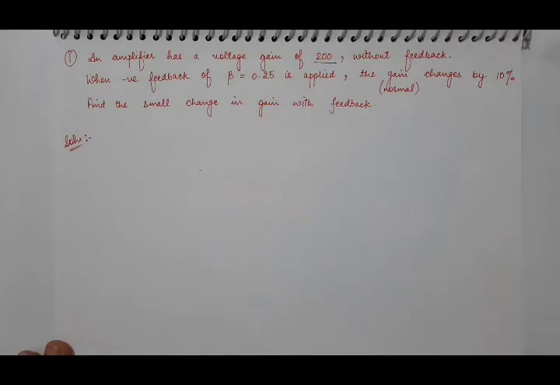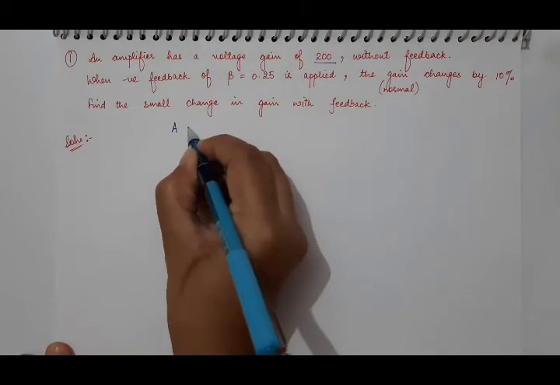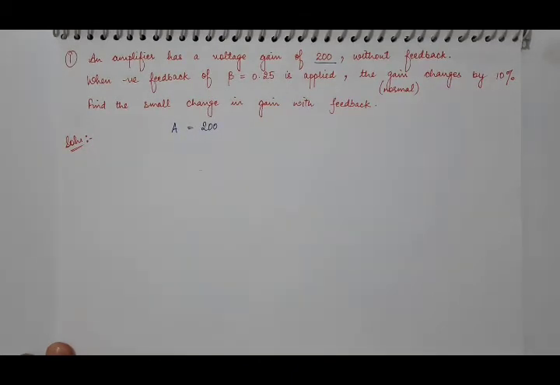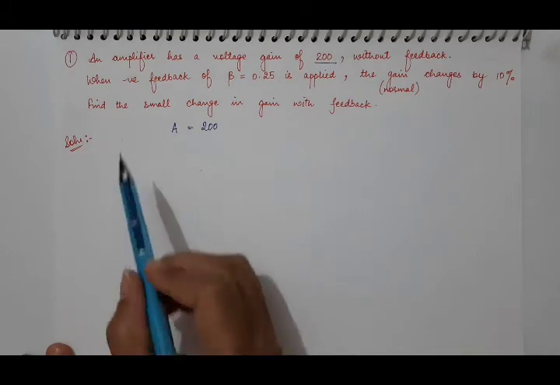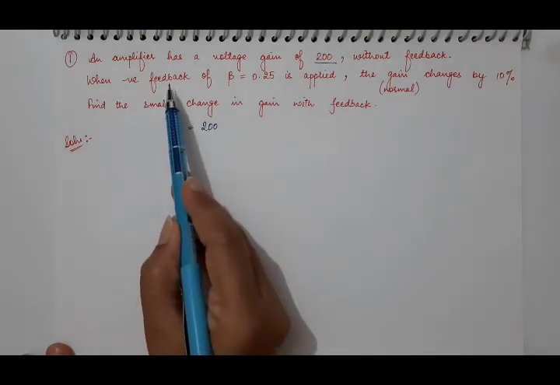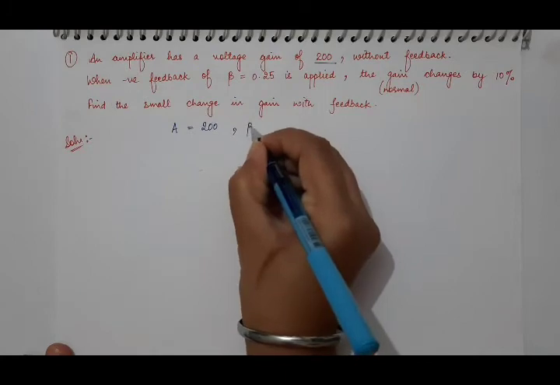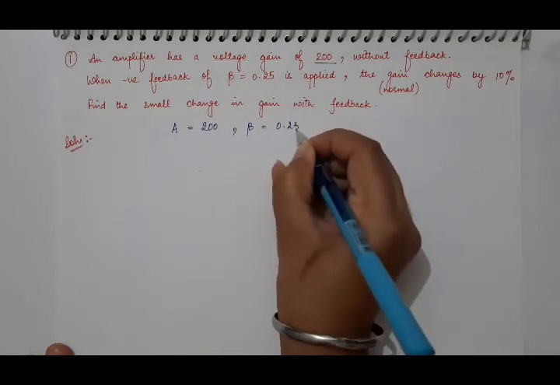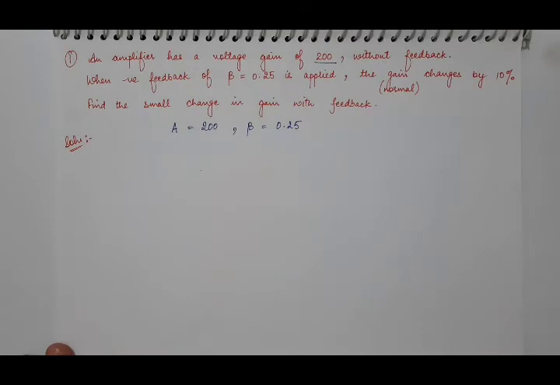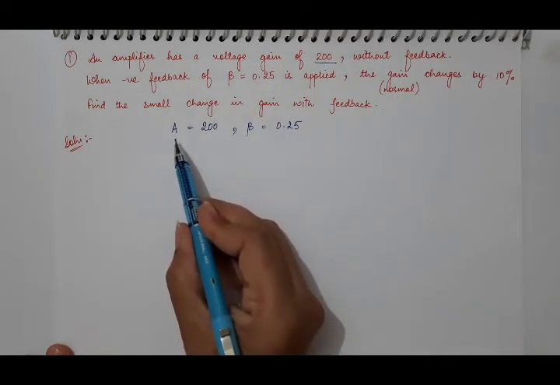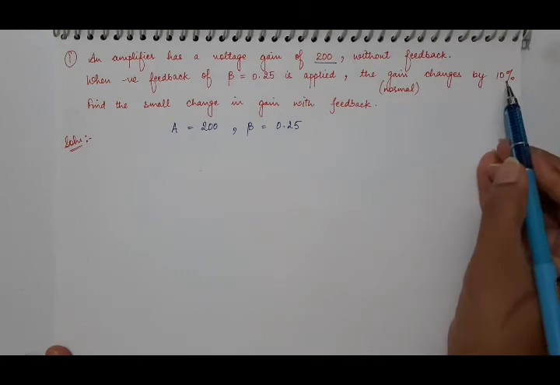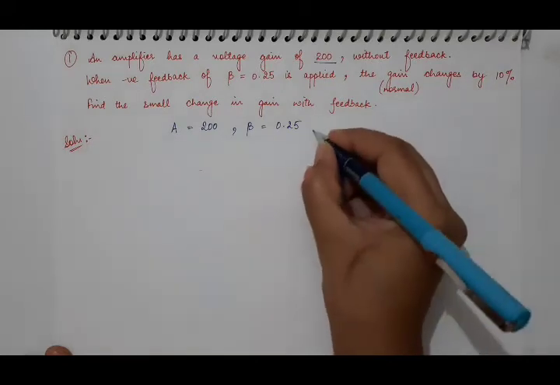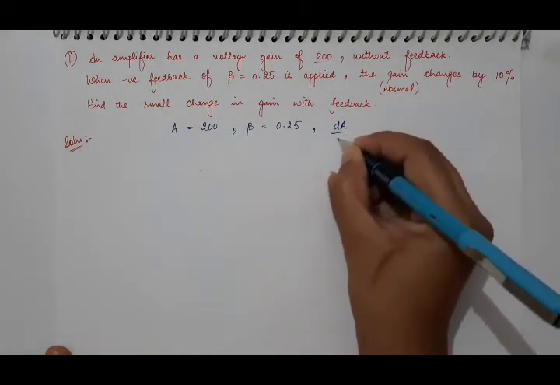So this is the gain without feedback, means this is the value of A. So A is the given open loop gain, equal to 200, and when negative feedback is applied, having feedback factor beta equal to 0.25, then this normal gain, this A, changes by 10%. Means this 10% is the fractional change in this normal gain A.